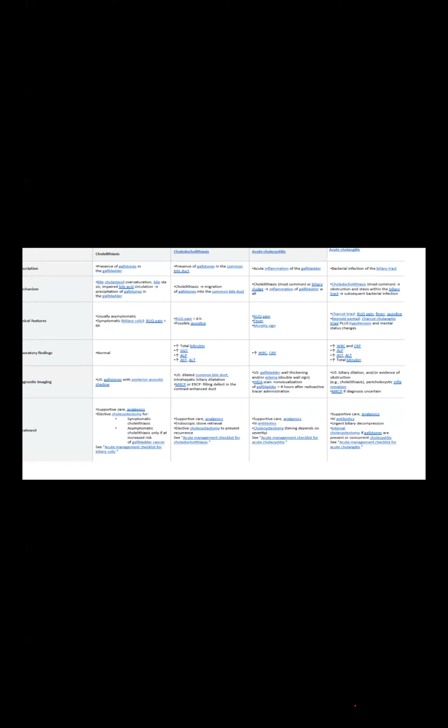So cholelithiasis patient, gallstone presentation, bile acid can't circulate through the biliary tree, and presentation of gallstone due to the gallbladder and patient biliary colic presentation, we have to do supportive management. Laboratory finding and blood test will be normal, but by ultrasonography we can find the gallstone with posterior acoustic shadow.